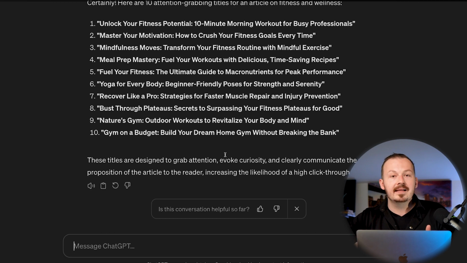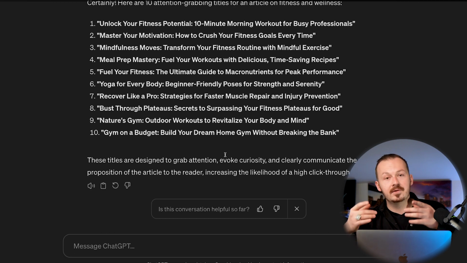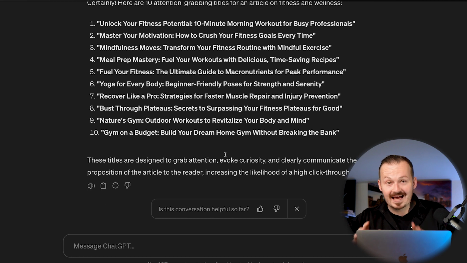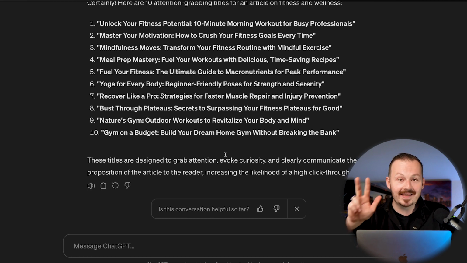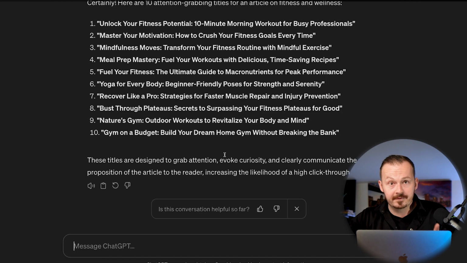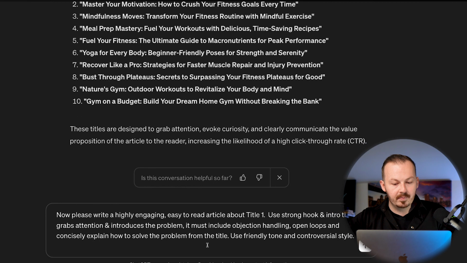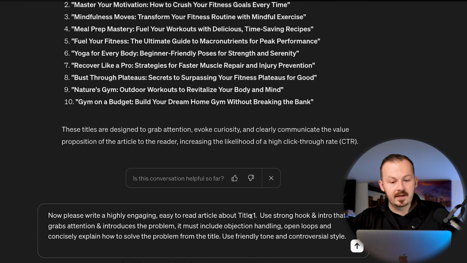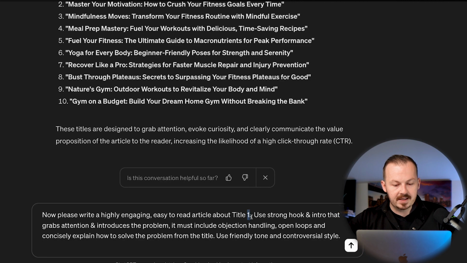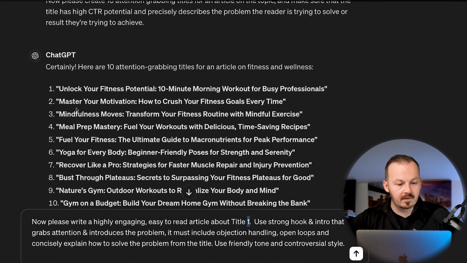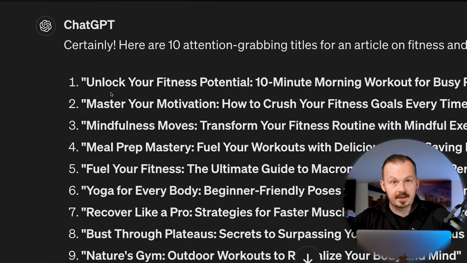That's why it's going to be a lot simpler and quicker if you go to the video description one more time, for the last time, I swear guys, and copy the third ChatGPT prompt that I have prepared for you, and paste it into the prompt bar again. Now what you need to pay attention to here is just change the number of the title. You can see right here the number of the title that you want to generate the article for.